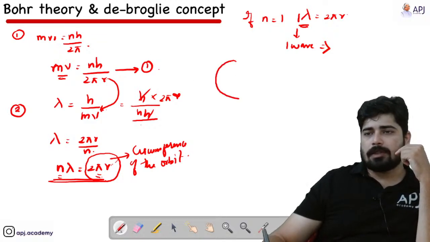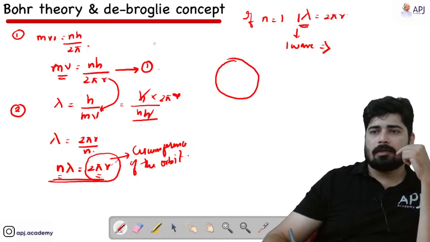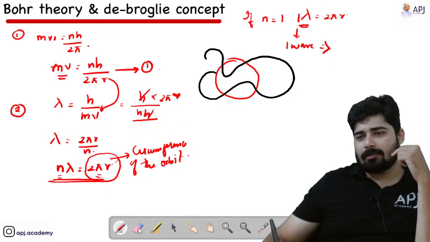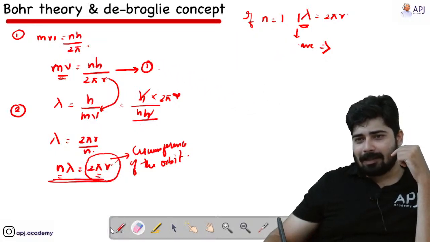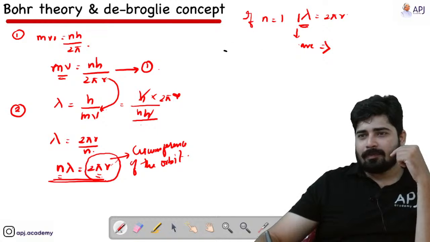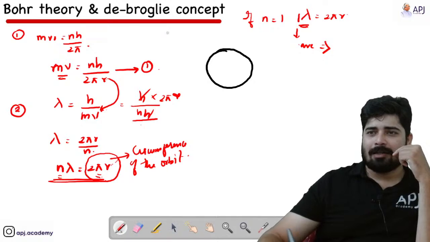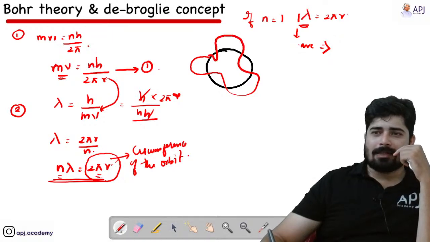So this is our orbit. Let me try for the last time. This is the orbit. Yes, almost we got it.